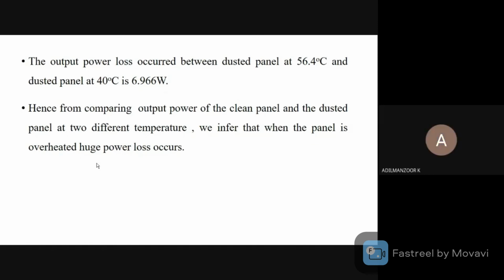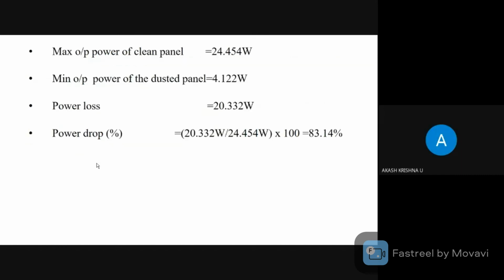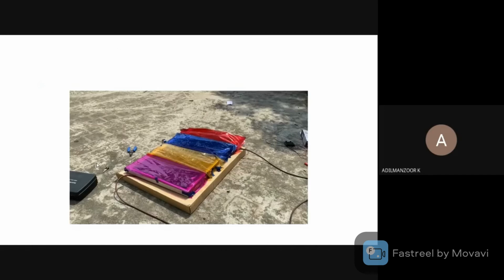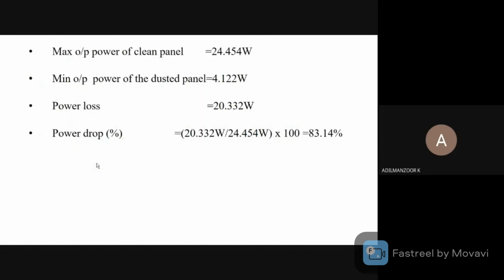Hence, from comparing output powers of the clean panel and the dusted panel at two different temperatures, we infer that when the panel is overheated, huge power loss occurs, which is 83.14% power drop.